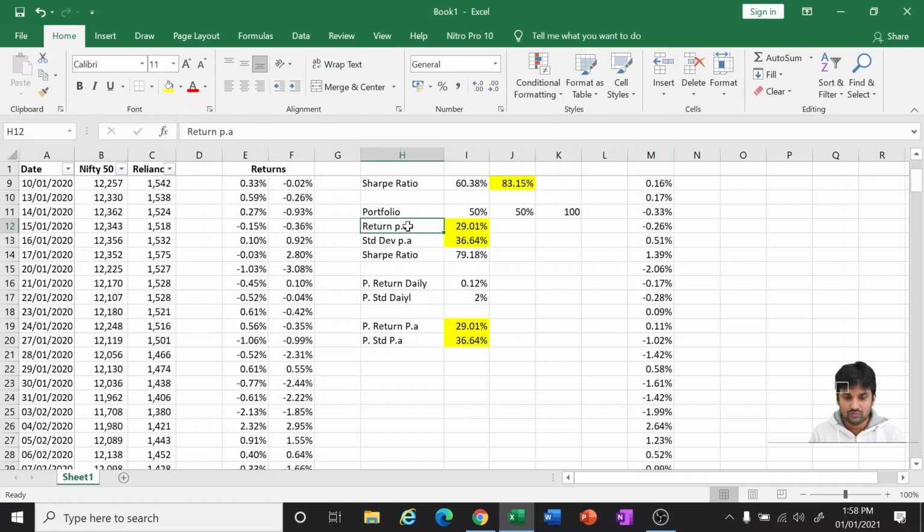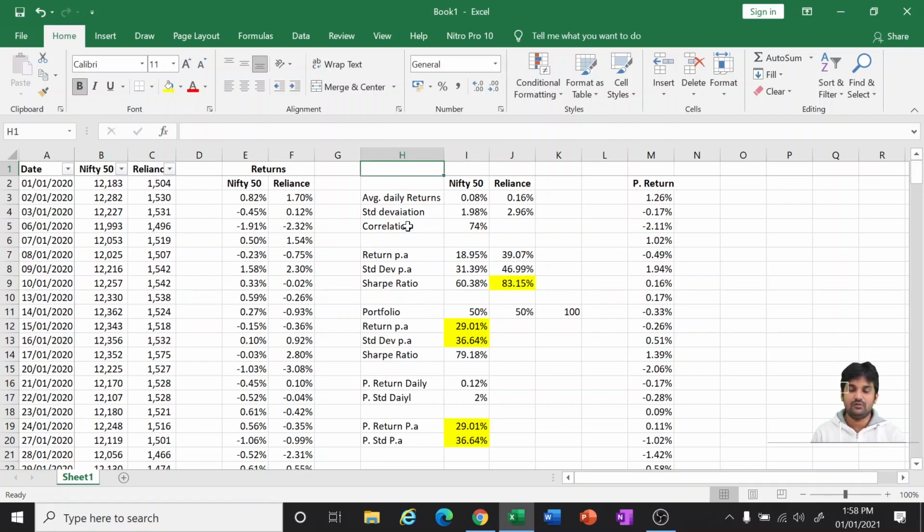So now we have seen downloading the data from Yahoo Finance and keeping it in one Excel. We have made it into two columns, one next to the other, and then we have seen the returns, then calculated the daily average returns, then standard deviation, then correlation, and the daily returns we converted into per annum basis.